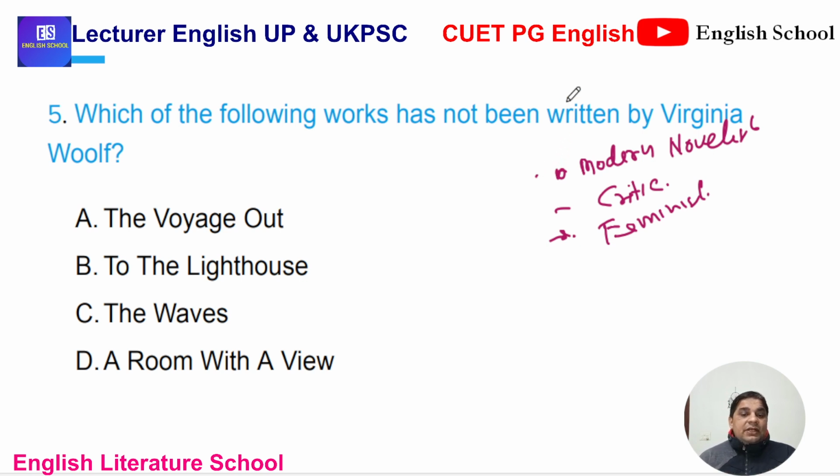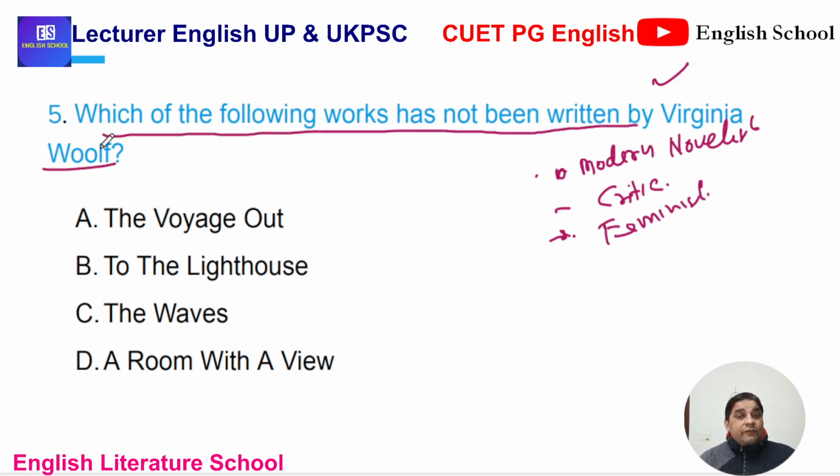Okay, and what else will you gather? You have to make a list, a biography, as well as her major works. So the options are The Voyage Out, the first work. It means the question asks what is not written by Virginia Woolf: To the Lighthouse, The Waves, A Room with a View. What could be the answer?